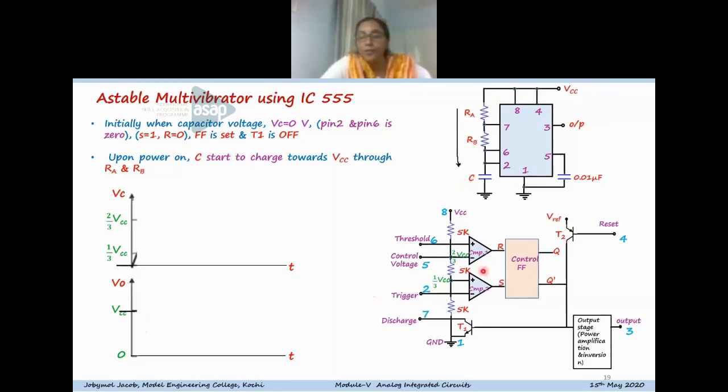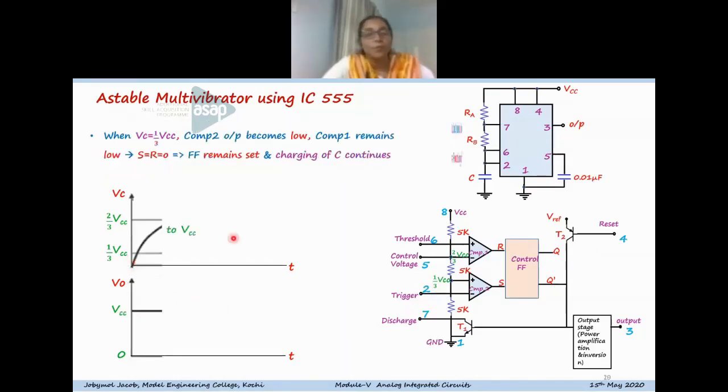When the output is set, it means the timer output is in the high condition. So here the output is high. Here you can see that the capacitor is starting to charge. And now suppose the capacitor crosses 1/3 VCC. These are the reference voltages. So suppose the capacitor crosses 1/3 VCC, what happens?